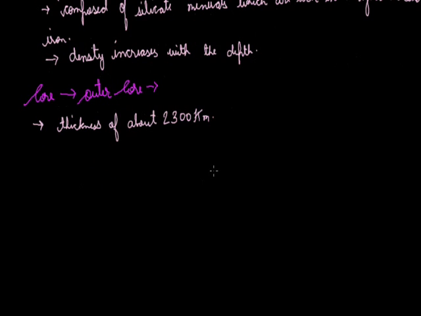Its appearance is mainly in a molten state, meaning semi-liquid, or we can say thick liquid, and it is composed of iron and nickel and a few traces of sulfur also.